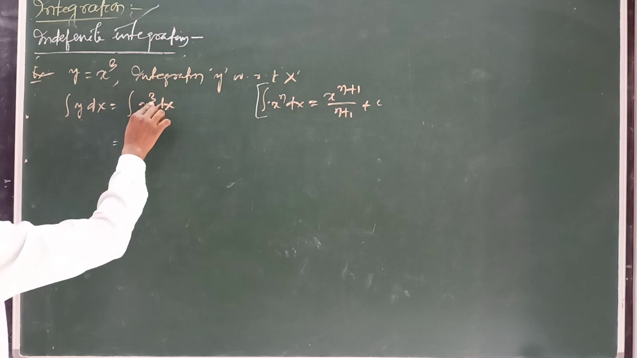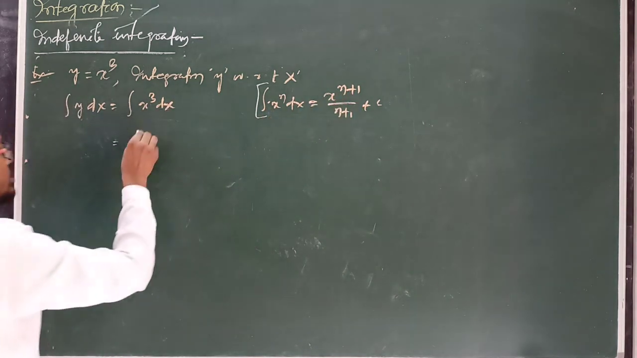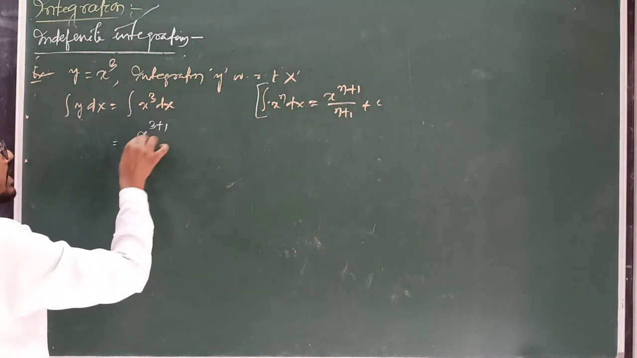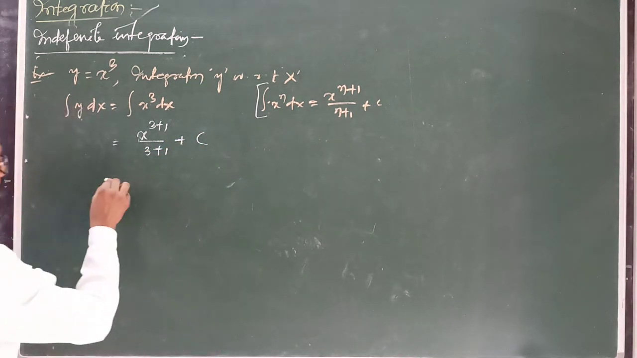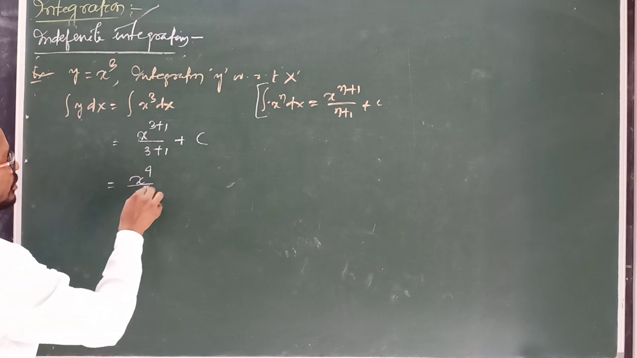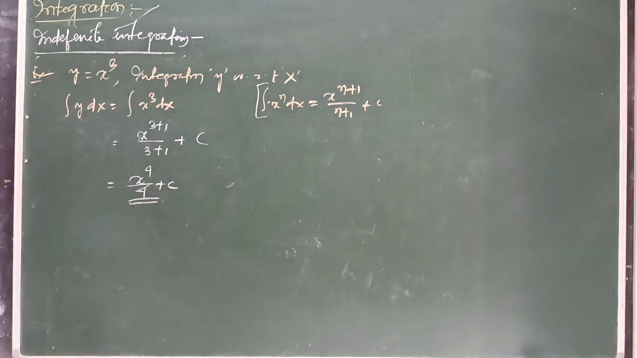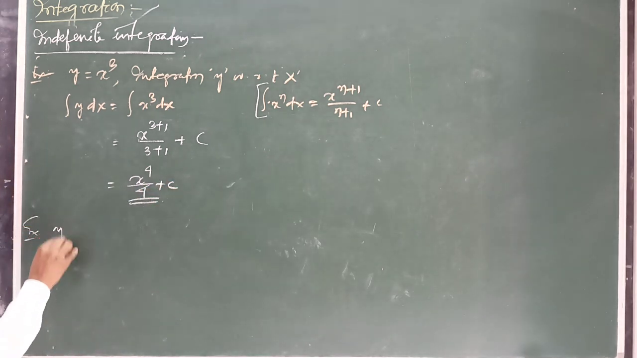Then here n equal to 3, so x to the power n plus 1 by n plus 1, plus the constant quantity c. The final answer will be x to the power 4 by 4 plus c. This is the final answer.